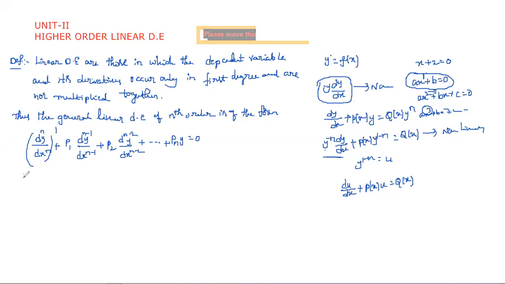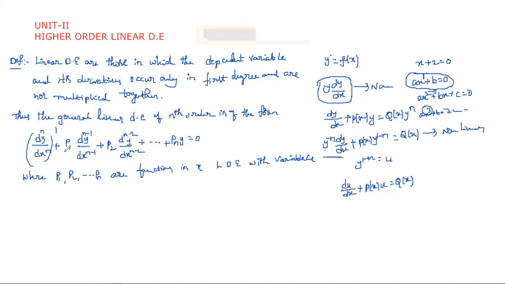And here, P1, P2, P3 and so on up to Pn are functions in X, that is, P1 of X, P2 of X, and so on Pn of X. Then we call this a linear differential equation with variable coefficients. Why? Because the coefficients we have chosen are all functions of X, so they are variable coefficients.